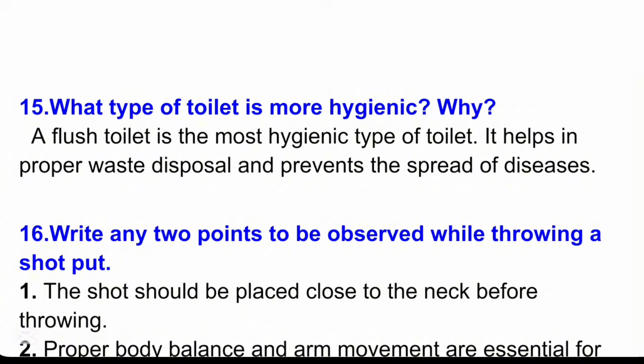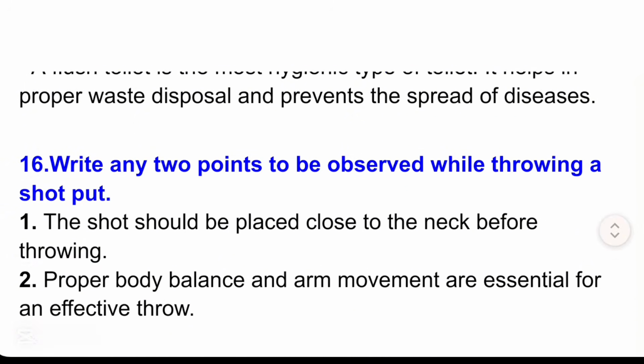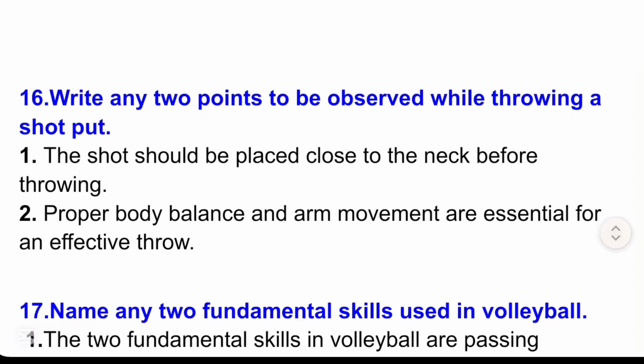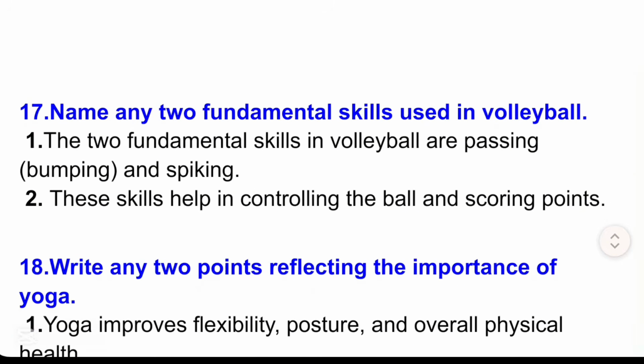16. Write any 2 points to be observed while throwing a shot put. 1. The shot should be placed close to the neck before throwing. 2. Proper body balance and arm movement are essential for an effective throw. 17. Name any 2 fundamental skills used in volleyball. 1. The fundamental skills in volleyball are passing, bumping, and spiking. 2. These skills help in controlling the ball and scoring points.